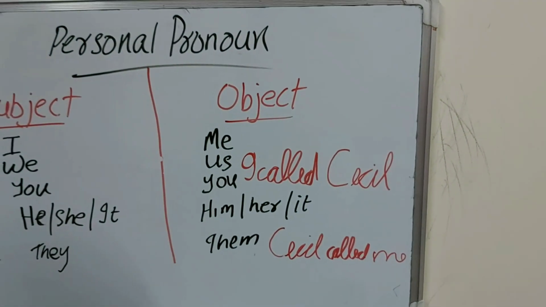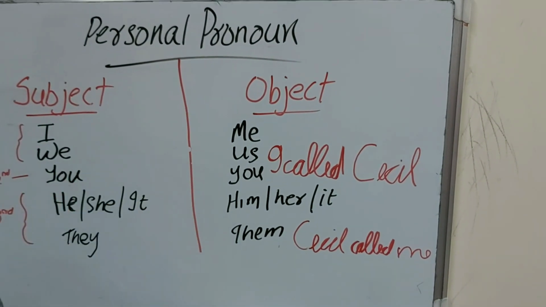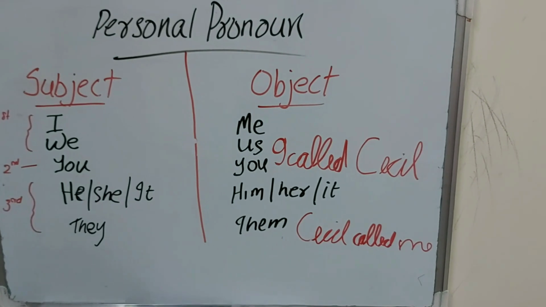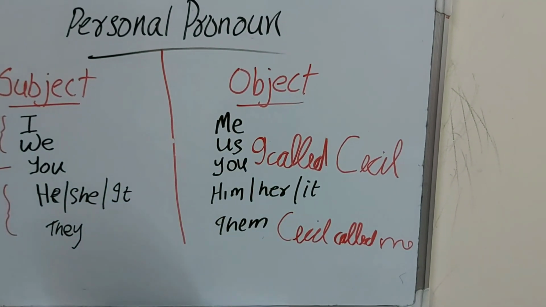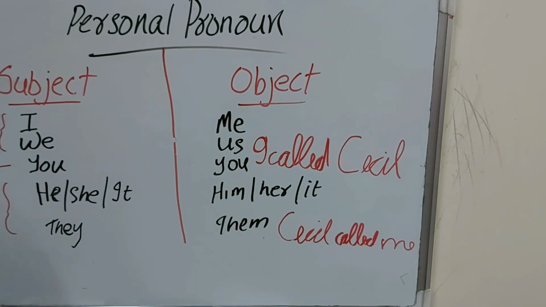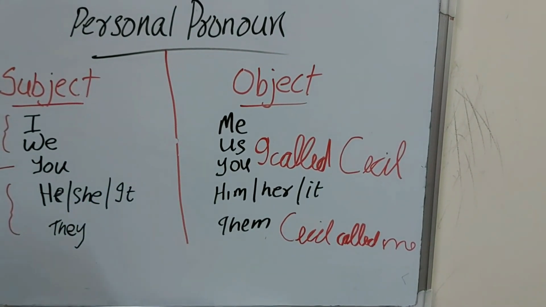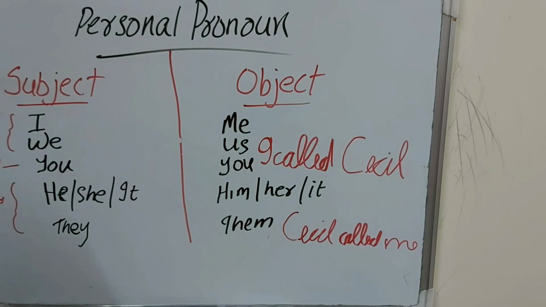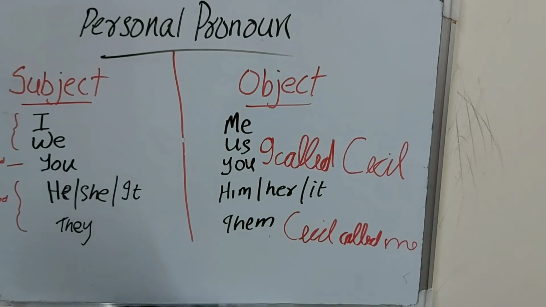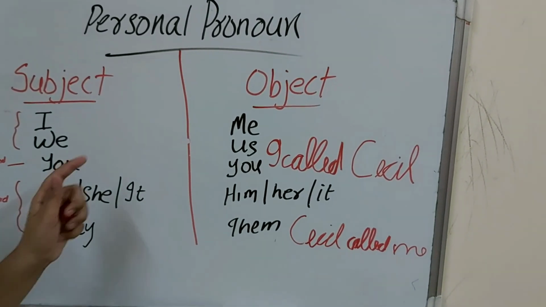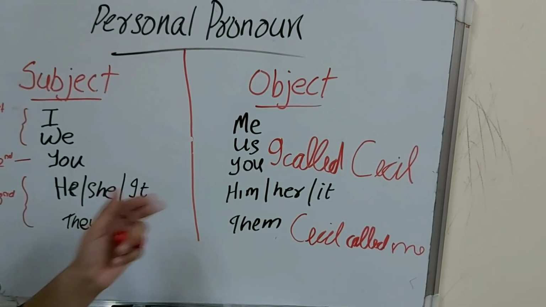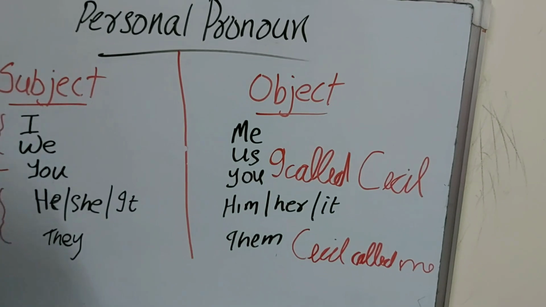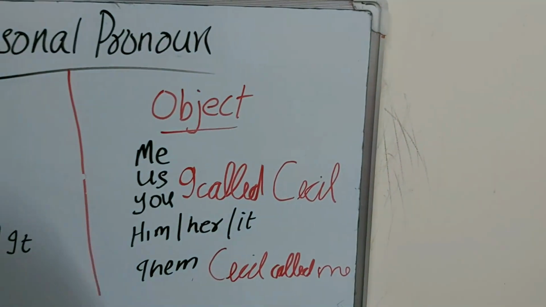Cecil called me. In this sentence, Cecil is the subject, not subject pronoun, just subject. Called me. Me is the object who is receiving the action. So we cannot say me called Cecil. Okay, we cannot say me called Cecil. We can say Cecil called us, Cecil called you, Cecil called them, Cecil called him. But we cannot say me called Cecil.